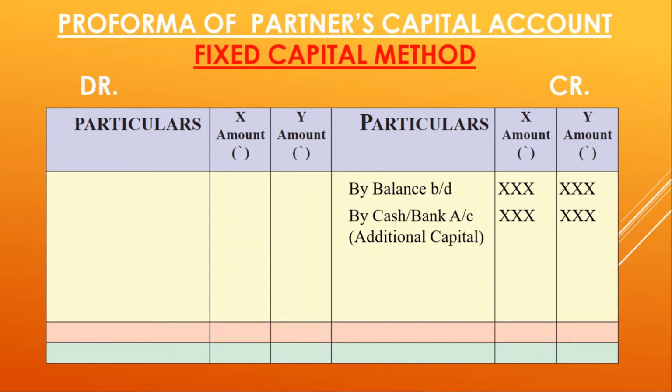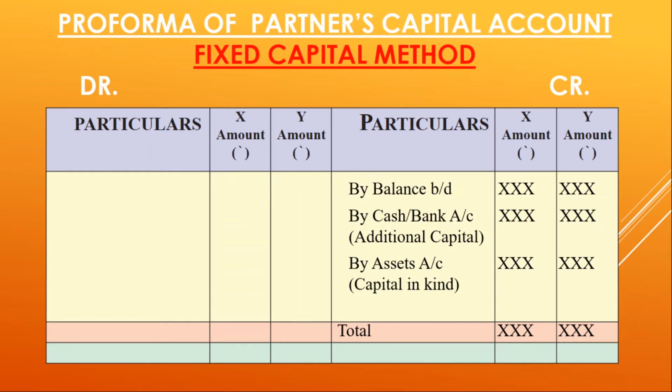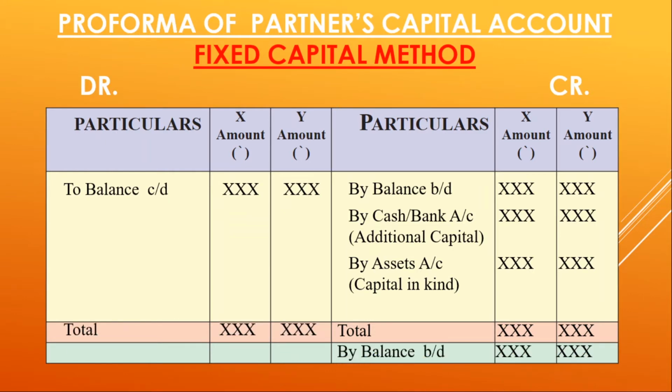By cash or bank, that is additional capital introduced. By assets, capital in kind. We will take the total of credit side. We will write to balance carried down and then we will transfer that balance carried down to next year.